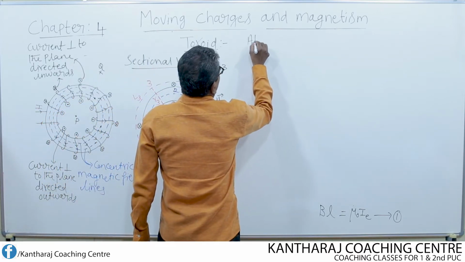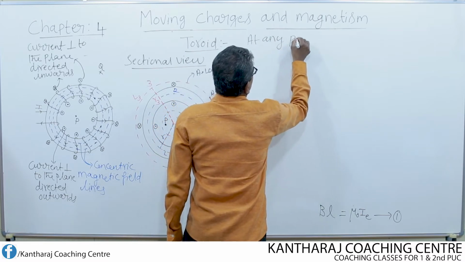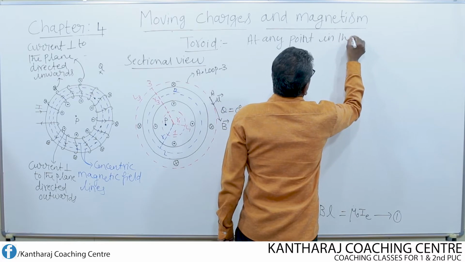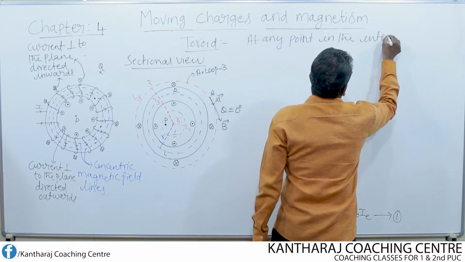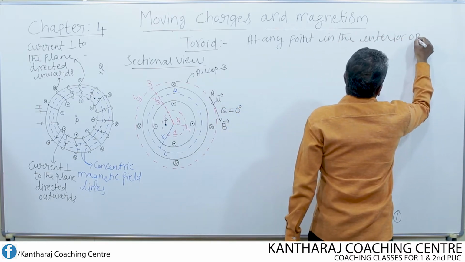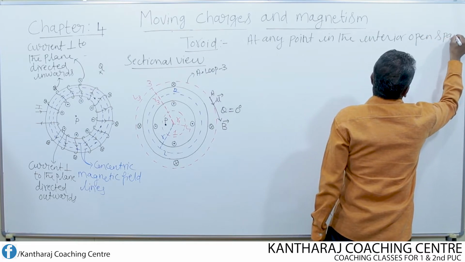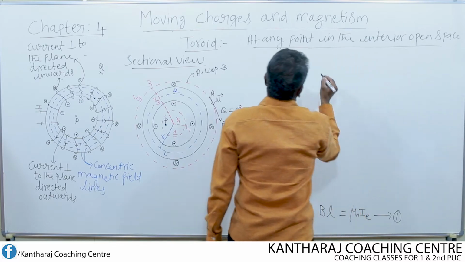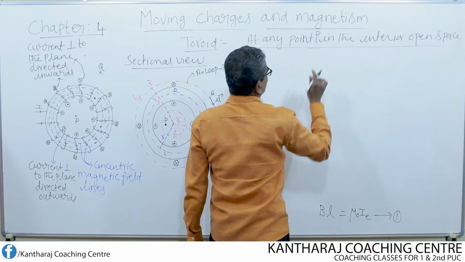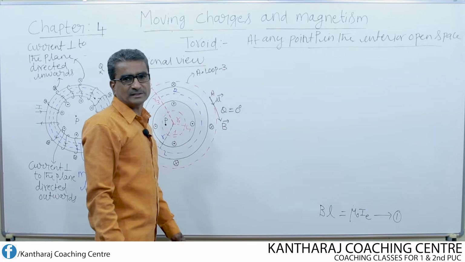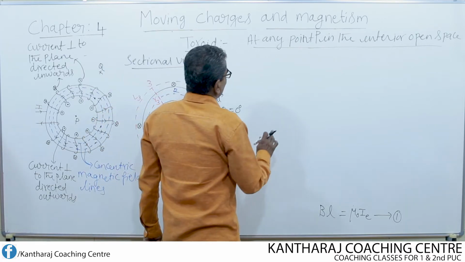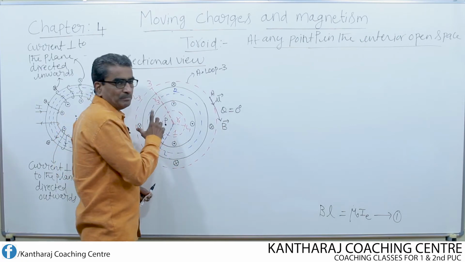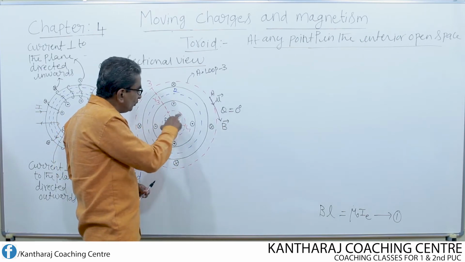So at any point in the interior open space, say for example at any point I write P in the interior open space, what will be the magnetic field along the path of the Amperian loop 1?